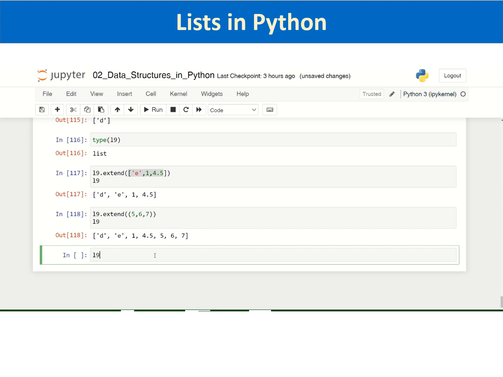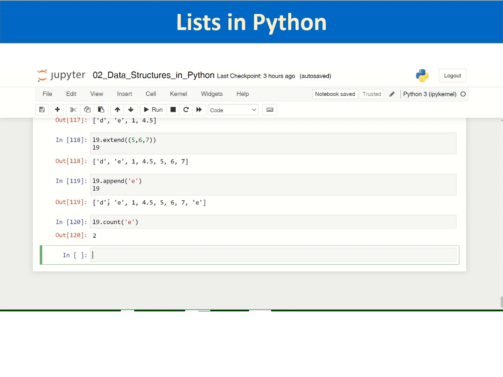There are a few more list methods. If you want to have a count of an element, the number of times it is appearing in a list, let us append E to the L9 list. Now L9 has become this. Now let us see the count of element E inside L9. It returns 2. E is appearing twice, so it gives 2.